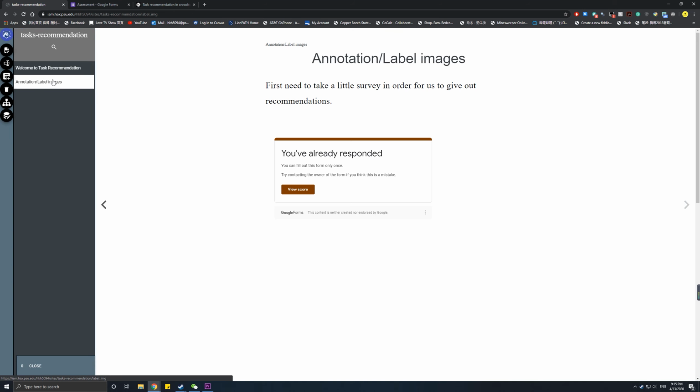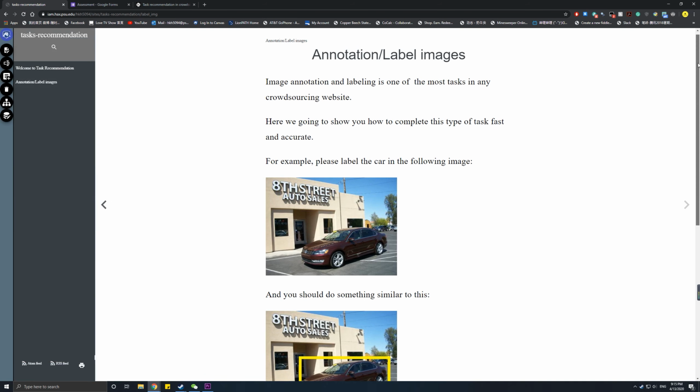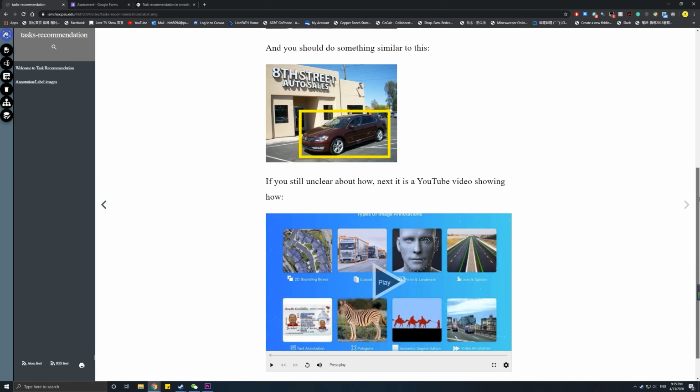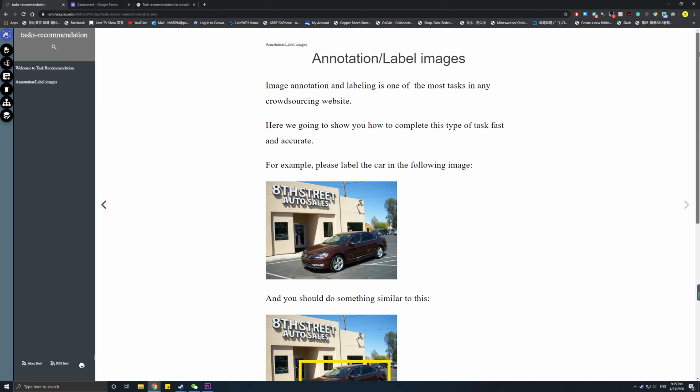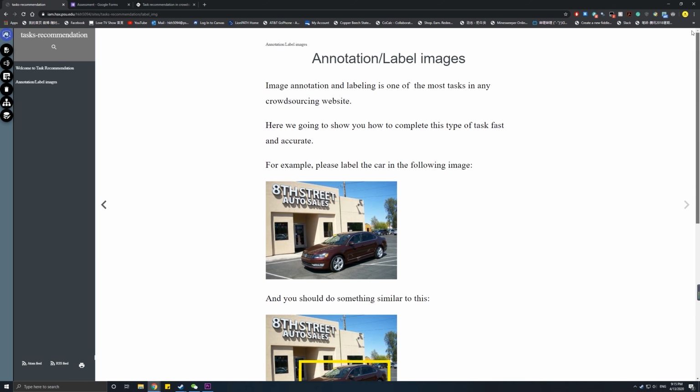I also want to give them a little help about how to do some of the tasks on those crowdsourcing websites, such as annotation of images, labeling images. And for the future, I'm going to create more pages about how to do those different types of tasks.